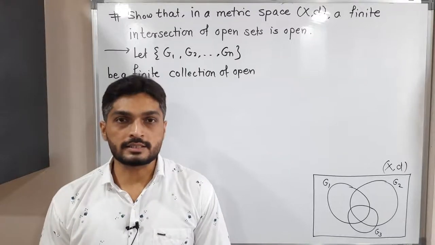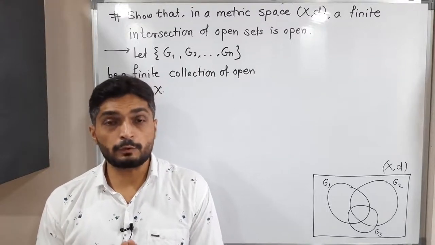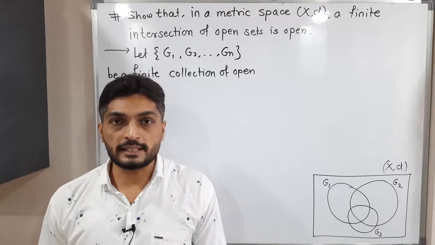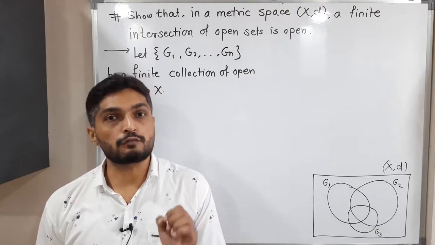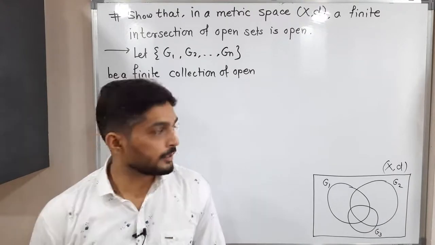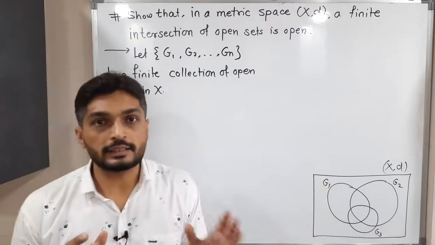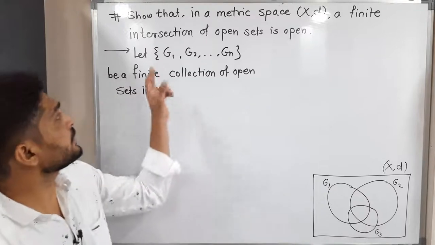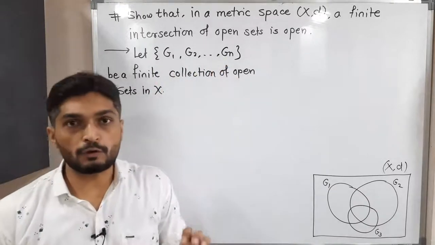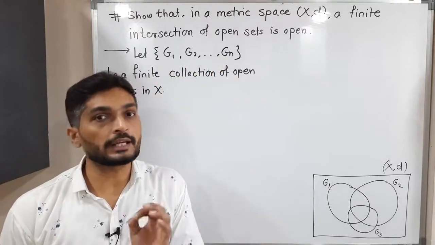Everyone, let us discuss this result. In this result, we have to prove that in a metric space (X, d), a finite intersection of open sets is open. So here I have considered a metric space (X, d). We have a finite collection of open sets, G1, G2 up to Gn, n open sets, and what we have to prove is that their intersection is open.